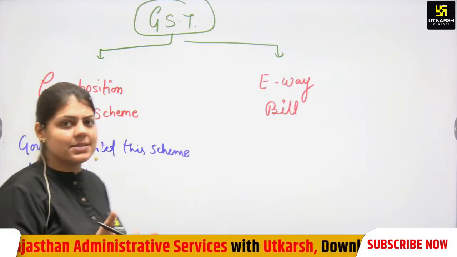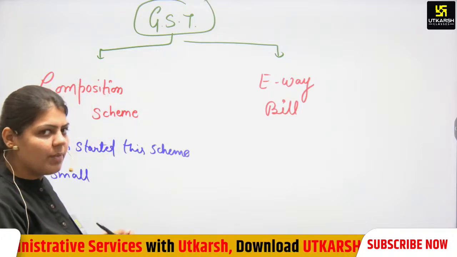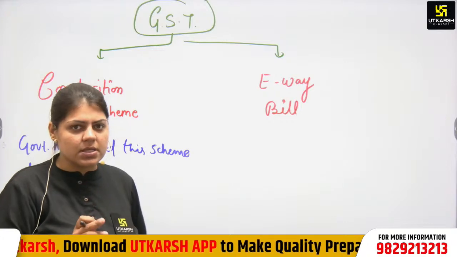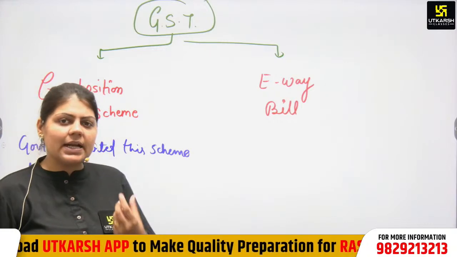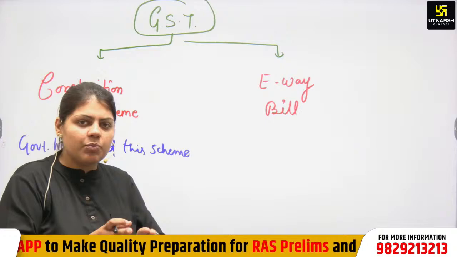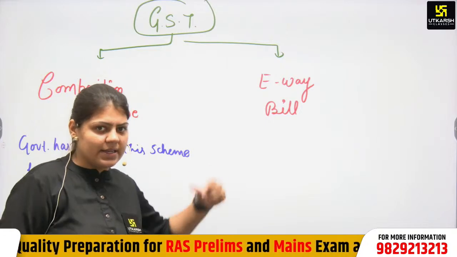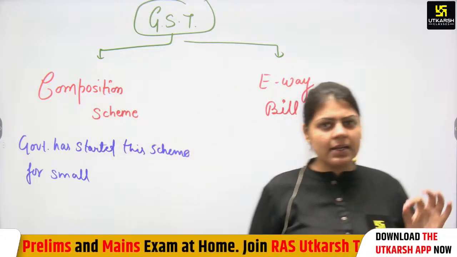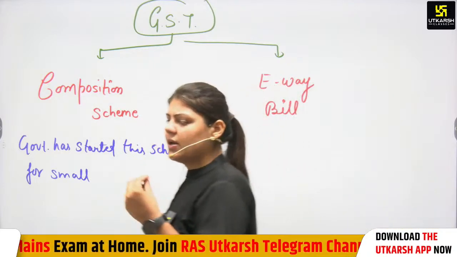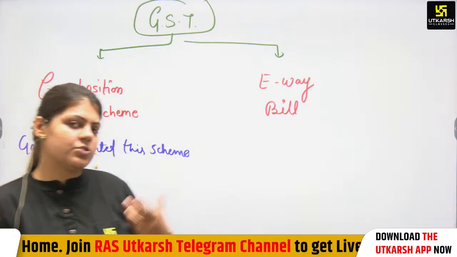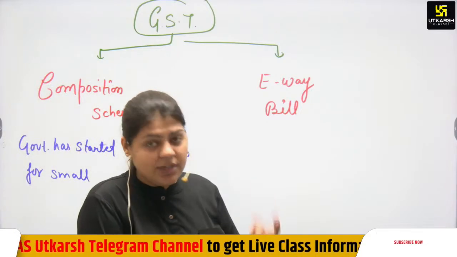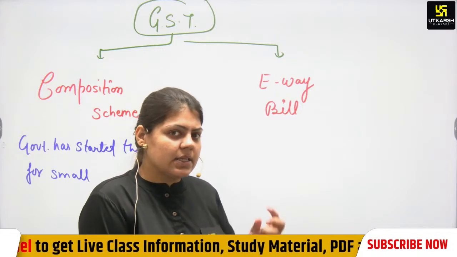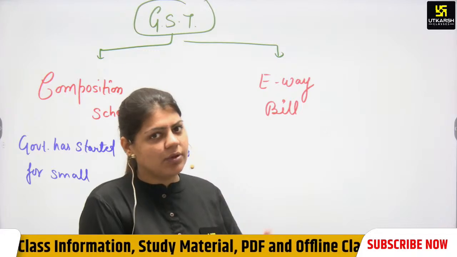The government has set a limit: less than 1.5 crore turnover is called a small trader. Any trader with less than 1.5 crore turnover is included in the composition scheme. Normally, a person has to file 3 returns in a month: input, output, and input tax credit.